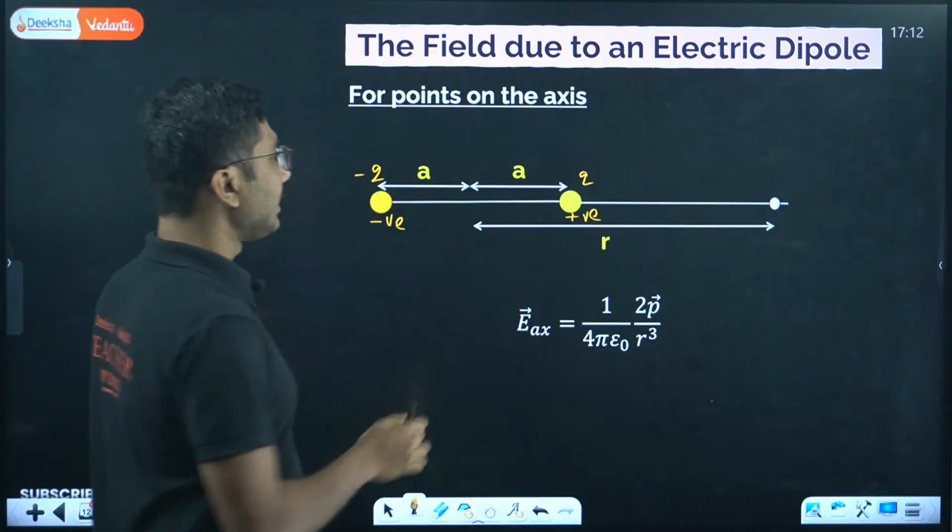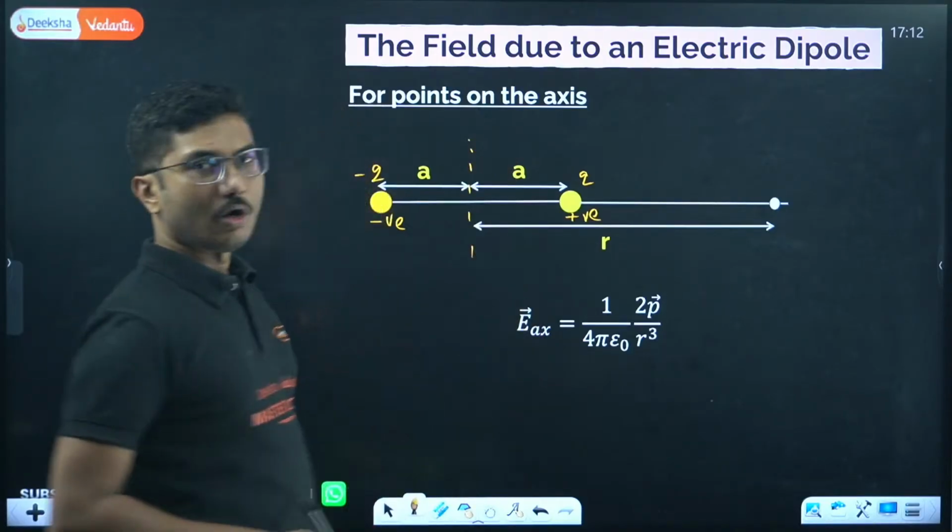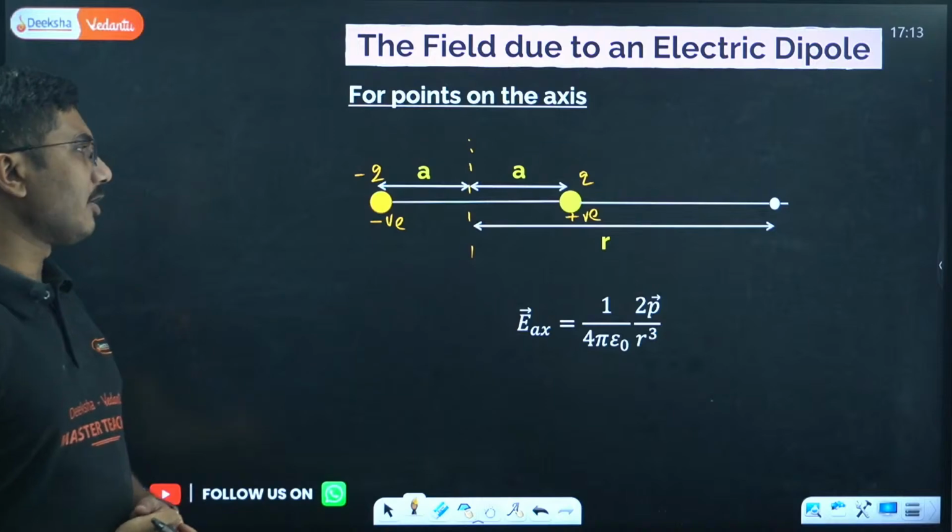Always measure the distance from the center of the dipole.